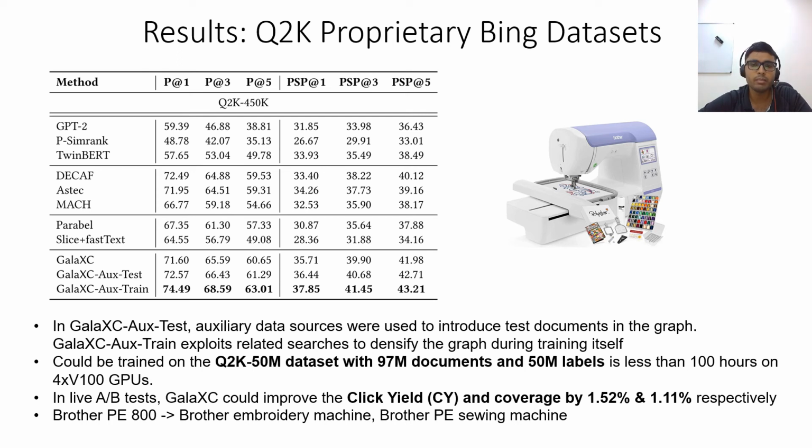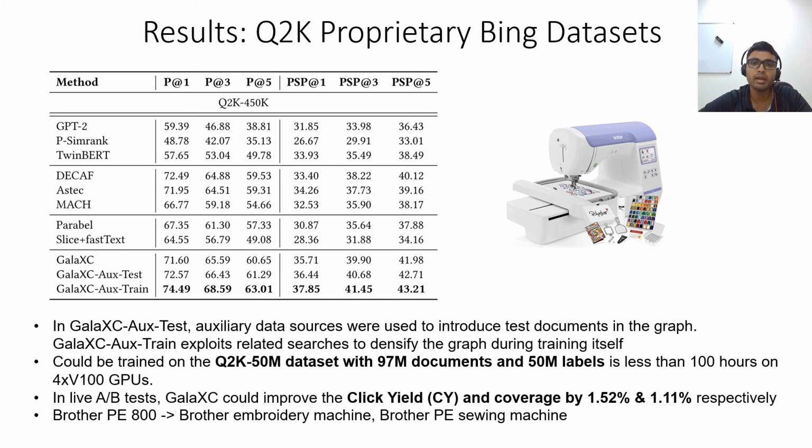An efficient implementation of GalaXC in PyTorch with mixed precision training helped it to be scaled on the Q2K 50 million dataset with 97 million documents and 50 million labels. GalaXC was deployed on the Bing search engine to perform A/B testing on live search engine traffic for the Q2K application, where GalaXC could improve the click yield by 1.5% and coverage by 1.1%.